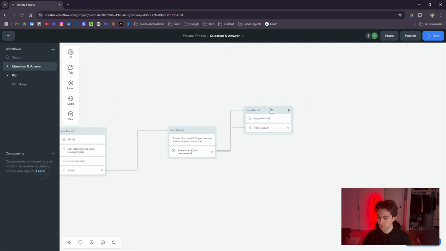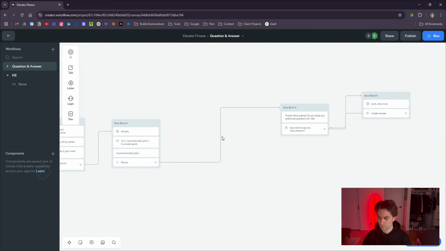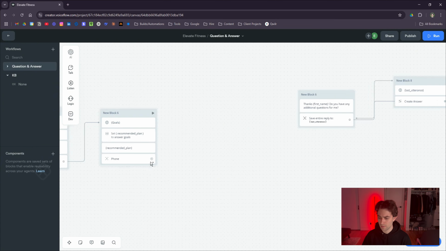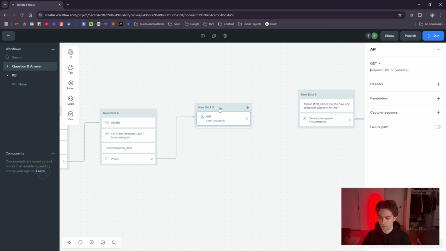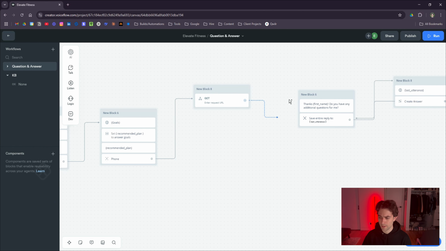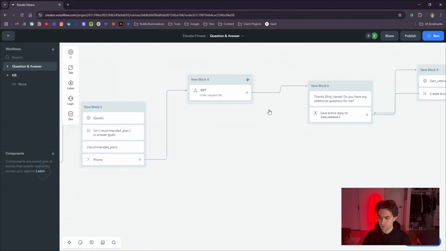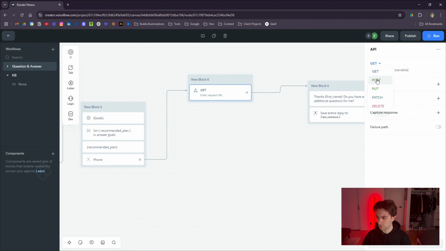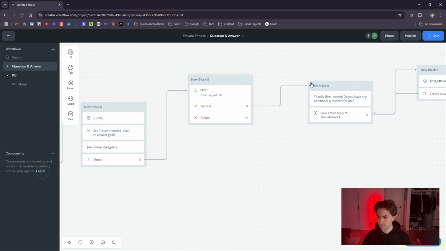Okay, so what I'm going to do is actually separate this here. I'm going to disconnect this line, and then we're going to do probably an API directly here, API block, and then we'll connect that back to this whenever it's been successful. So we'll do posts as well. That's really important. We'll do a failure path, and then success goes here.